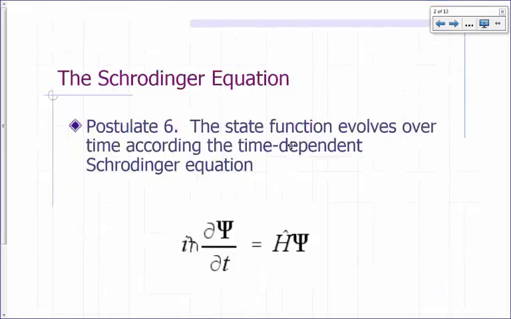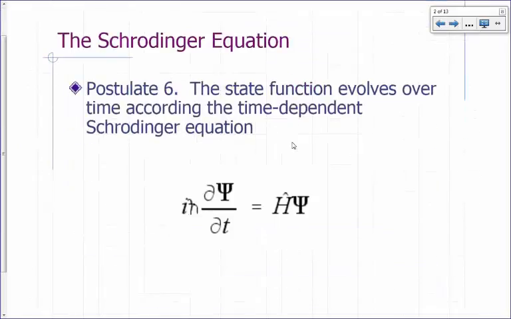Let's talk about the Schrodinger equation. In our numbering system here, this is the sixth postulate. So postulate number 6, the Schrodinger equation. The state function, psi, evolves over time. Remember we said psi is a function of coordinates and time, right?